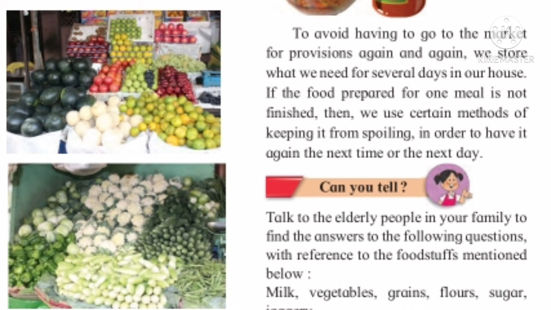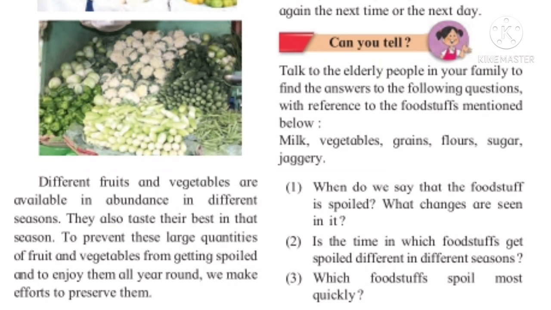Is the time in which foodstuff gets spoilt different in different seasons? Yes. The time in which the foodstuff gets spoilt is different in different seasons. Spoilage of any foodstuff depends on the temperature and humidity of the environment. Therefore, in winter, foodstuffs are preserved for a longer time compared to the summer.